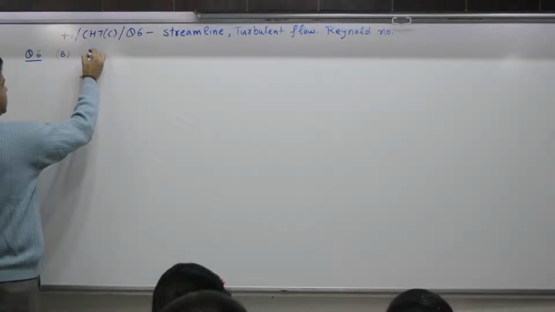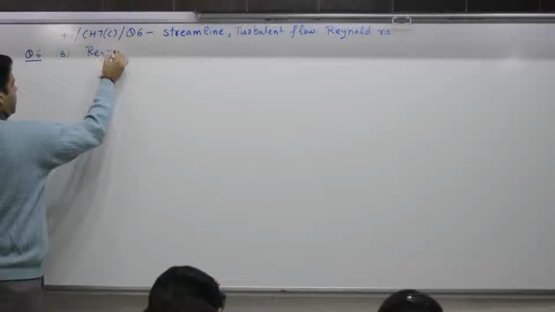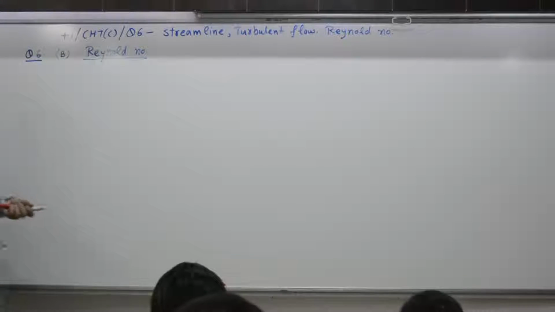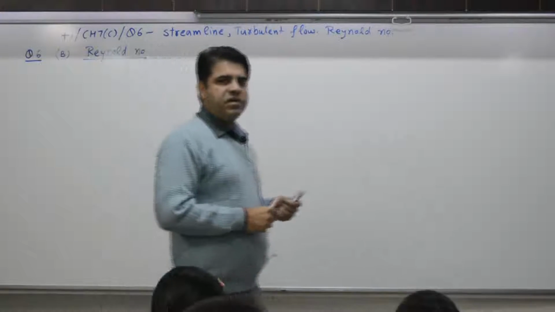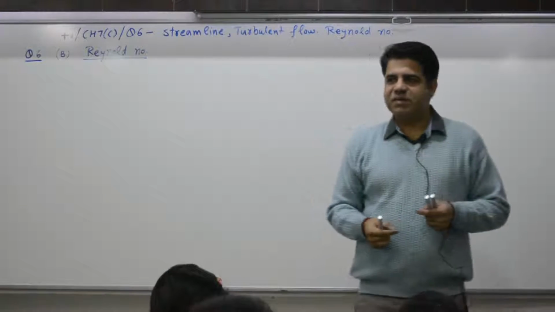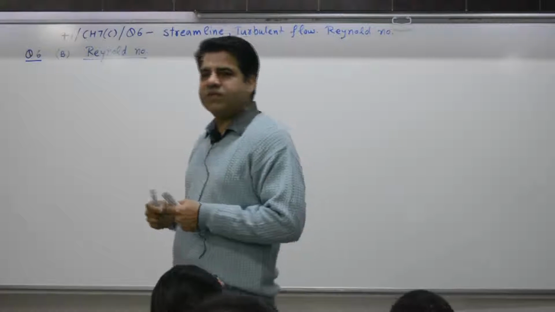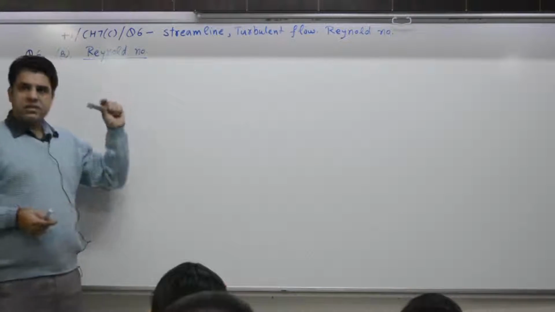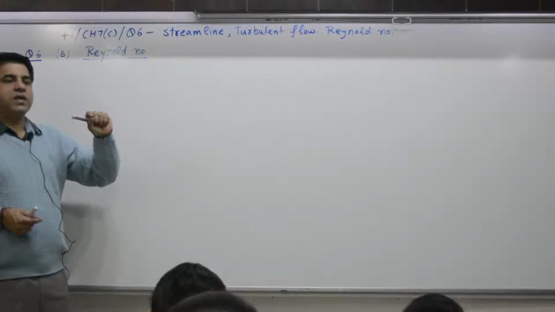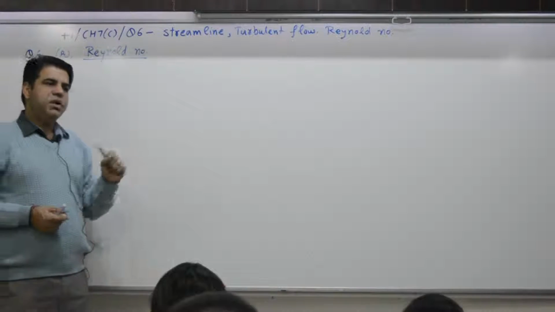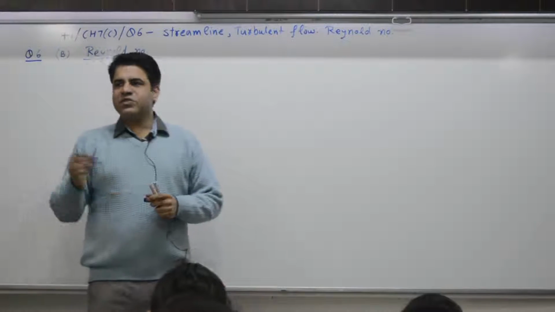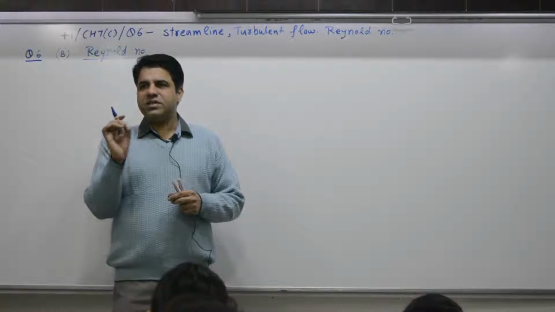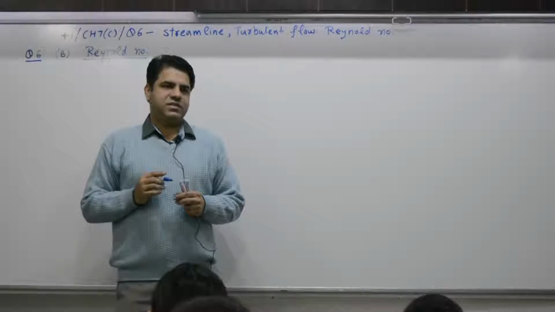B part of question number 6 deals with Reynolds number. All of you have one brand, Reynolds. Deals with what? Pen. It is named after the same scientist, because the scientist's research was to find flow. And when you buy a pen from the market, what you see is flow. If it is regular, systematic, this is a good quality.